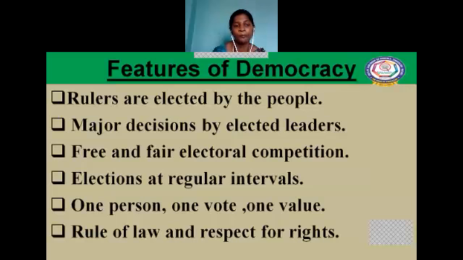And then the third one, free and fair electoral competition. The democratic form of government must offer free and fair electoral competition to its citizens, and elections at regular intervals. How many years once do we have a general election, children? Five years once. Good. And the next one, one person, one vote and one value. The last one, the rule of law and respect for rights. So now we are going to see them one after the other.